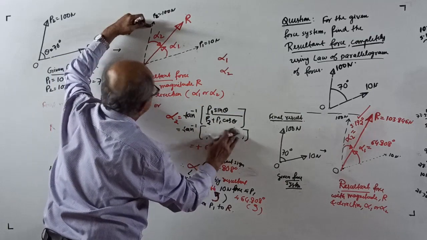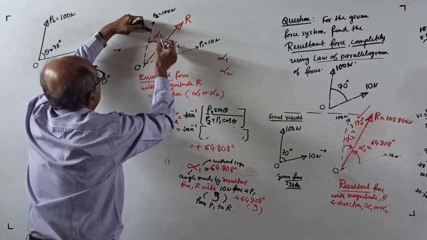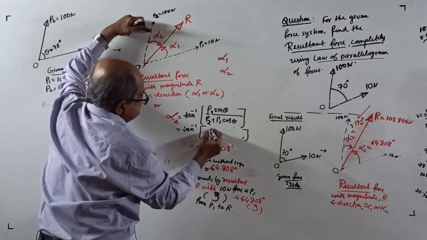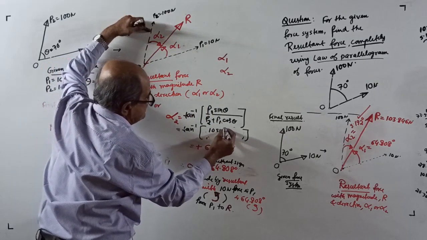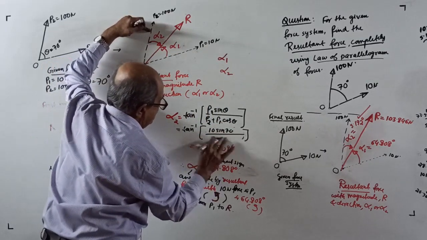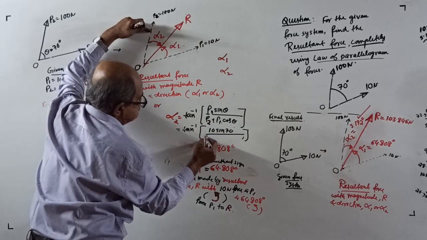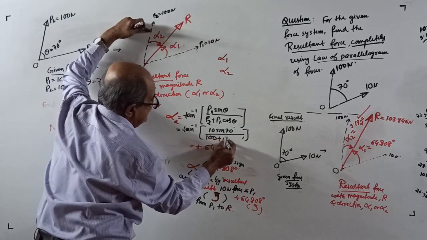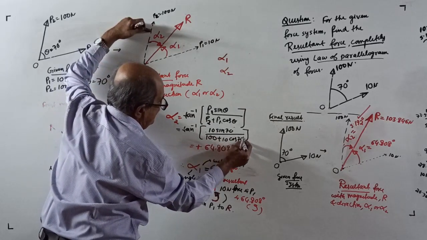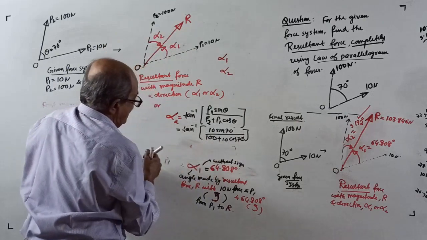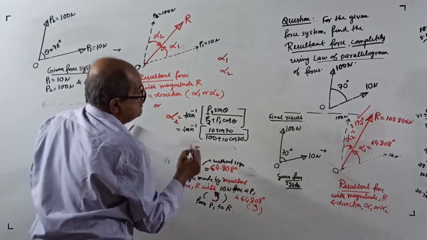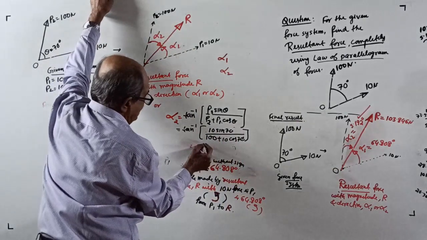Or, if you want this angle, the other force, 10 into sin 70, divided by that force, 100 plus 10 into cos 70. I am not going to calculate. I will get plus 5.192 degrees.